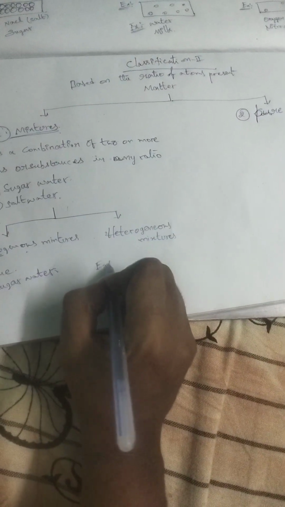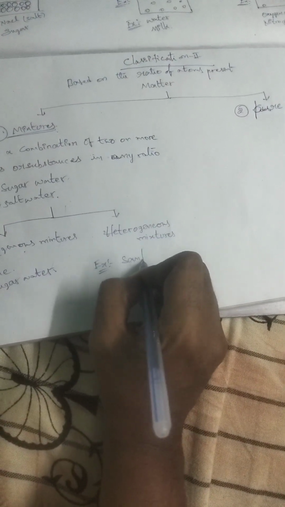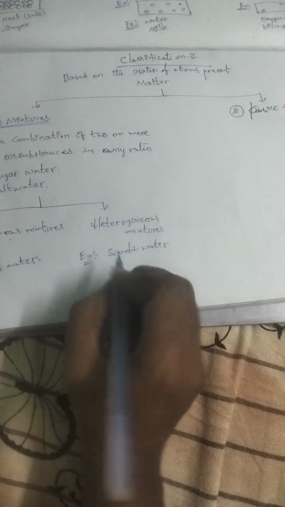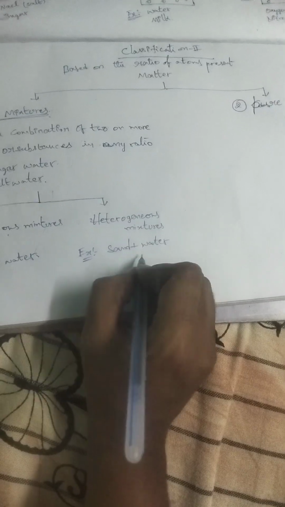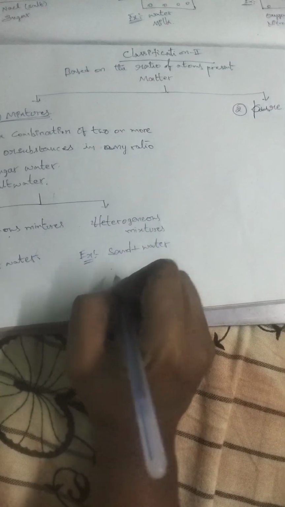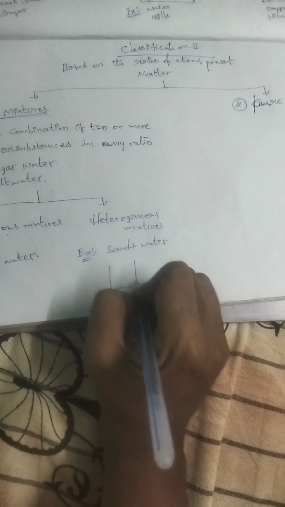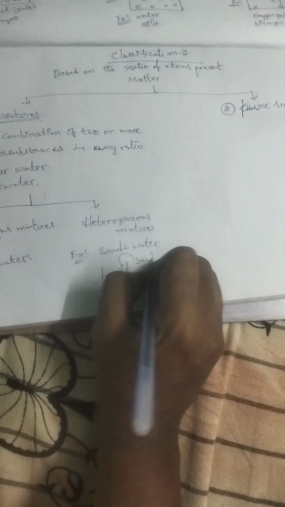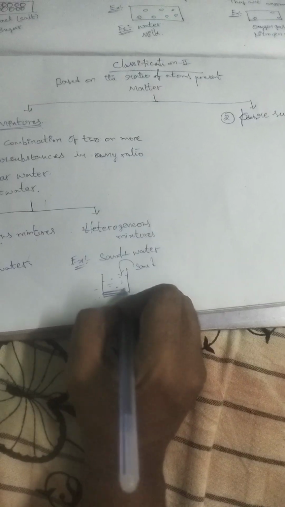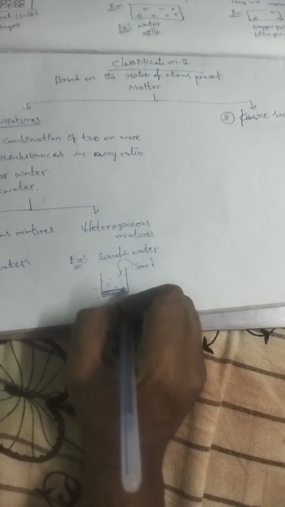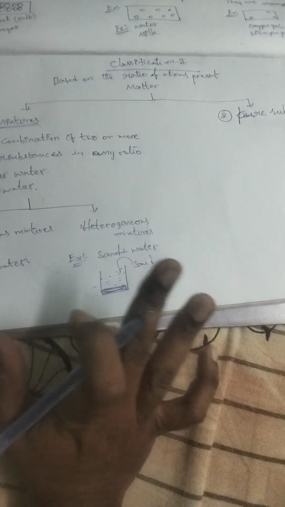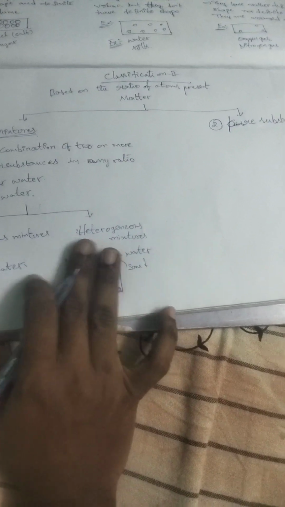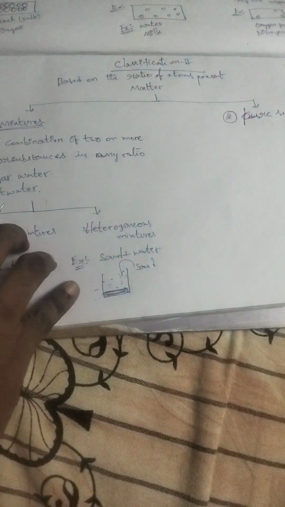If you take an example, sand plus water, the sand does not mix entirely in the water. If you add sand to water, the sand particles settle down at the bottom of the vessel. So it is not a homogeneous mixture. It is a heterogeneous mixture. So this is about the mixtures.